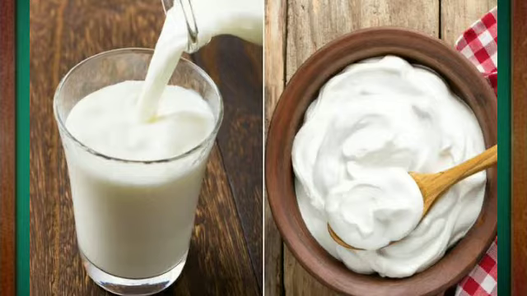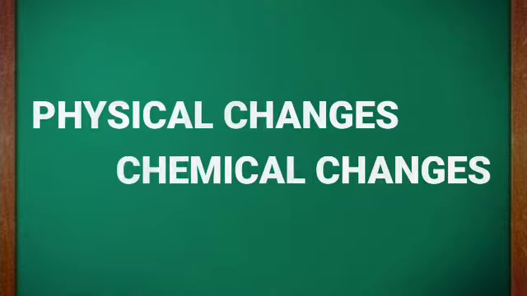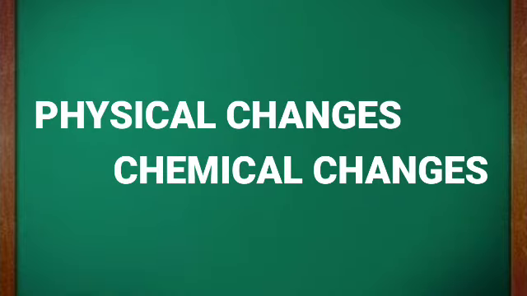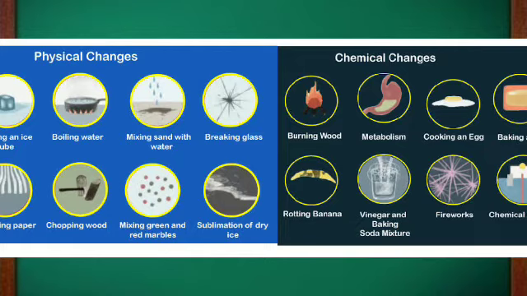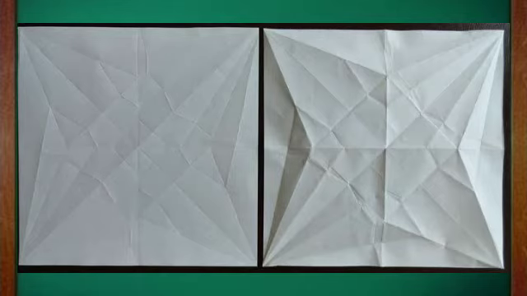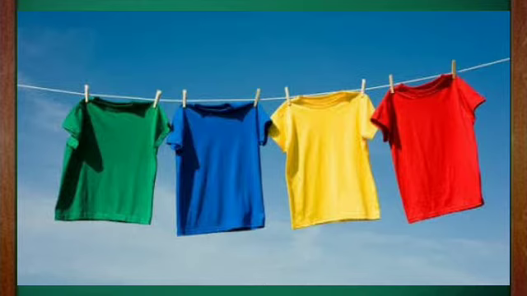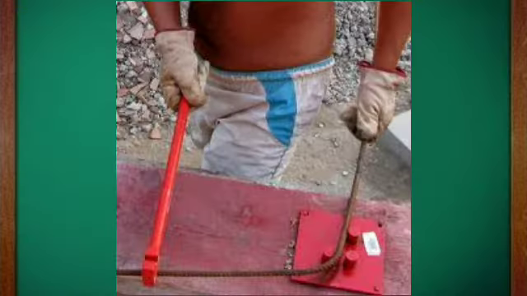We see number of changes in our surroundings. Some of them are physical changes and some of them are chemical changes. As you studied in the lower classes, physical changes produce no new substance, but chemical changes produce new substance. Changes like folding and unfolding a paper, drying wet clothes, bending of iron rod are some examples for physical changes. In these changes, no new substance are formed.